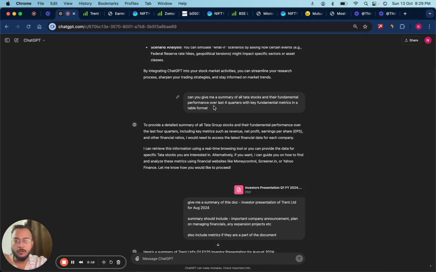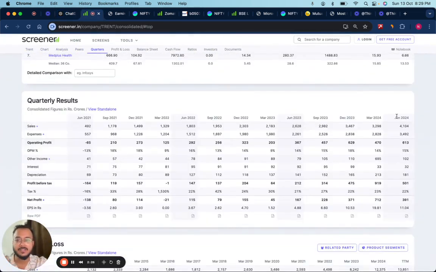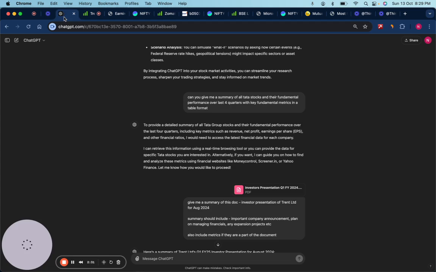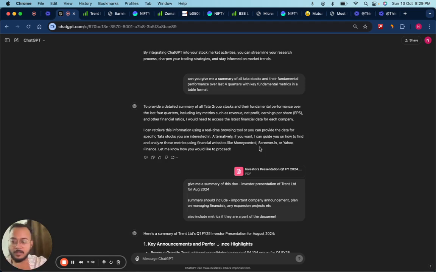And if you're looking to deep dive into fundamental analysis, you can extract numbers from platforms like Screener. You can simply take a CSV dump and ask ChatGPT to summarize the last 10 quarterly results for a company, and it will give you a good summary. I'm pretty sure about it. I have not used it for that purpose, because I do my fundamental research on my own.